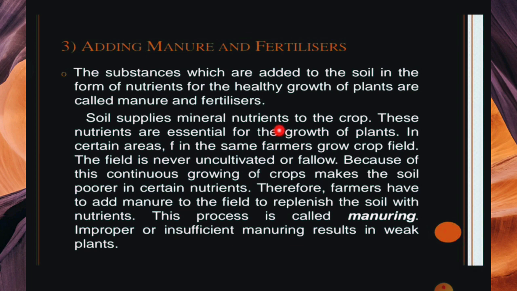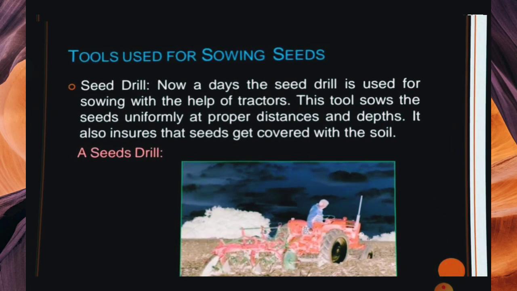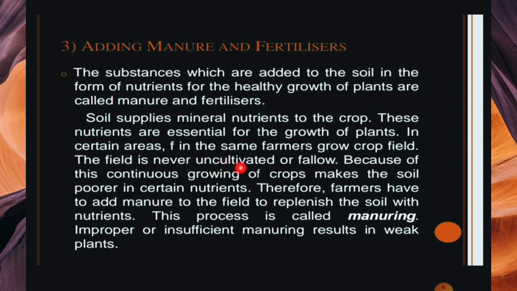Soil supplies mineral nutrients to crops. These nutrients are essential for the growth of plants. If the same field is never left uncultivated or fallow, the continuous growing of crops makes the soil poor in certain nutrients. Therefore farmers have to add manure to the field to replenish the soil with nutrients. This process is called manuring. Improper or insufficient manure results in a weak plant.